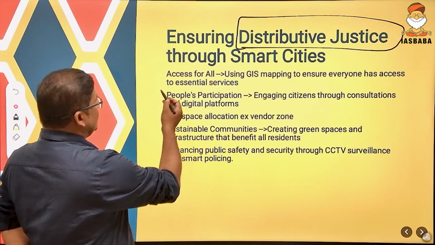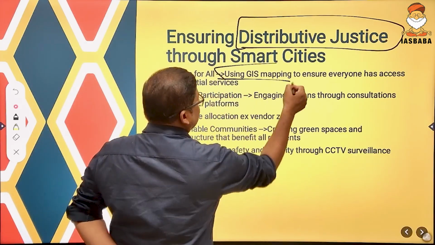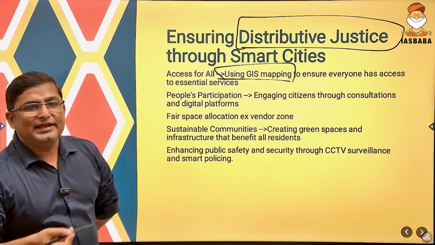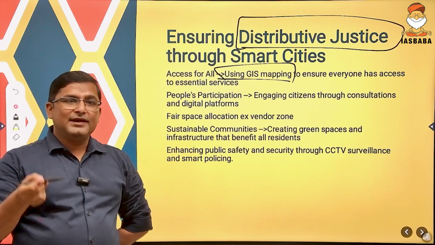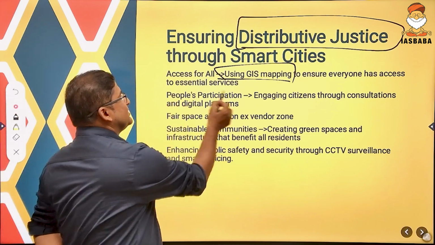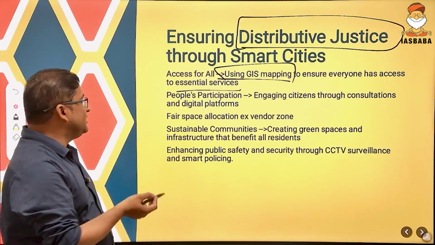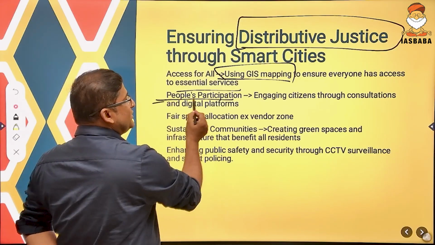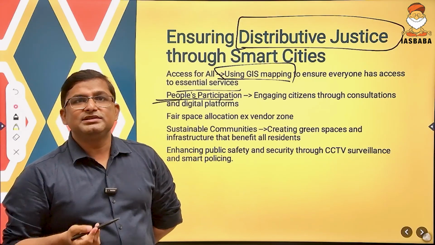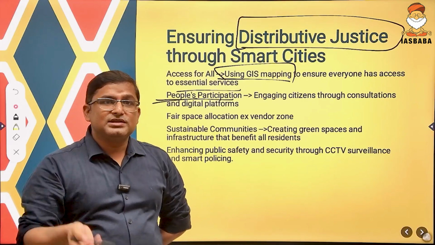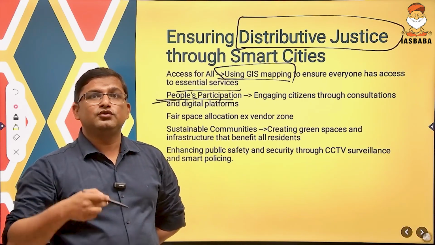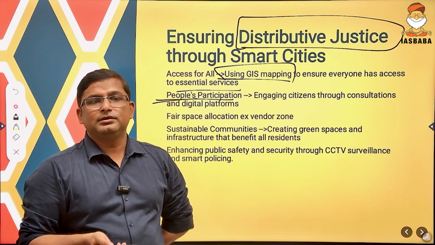The Smart City Mission is using GIS mapping for what? To ensure that everybody in the city has access to essential services. So that is one of the components. Second, the Smart City Mission also ensures people's participation. How? By engaging the citizens, by consulting them through various digital platforms, through various mobile apps, etc.